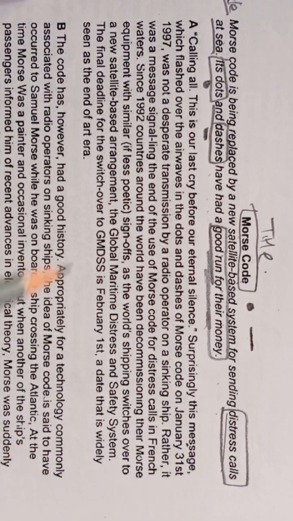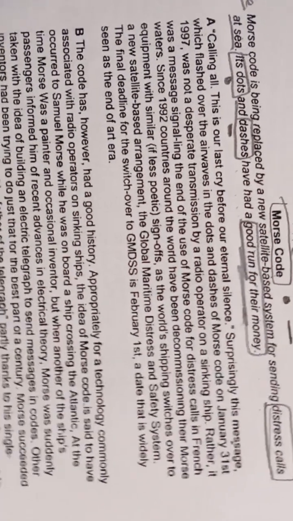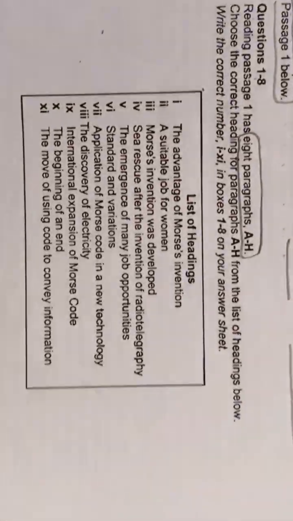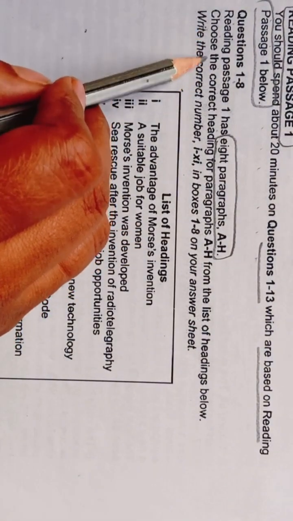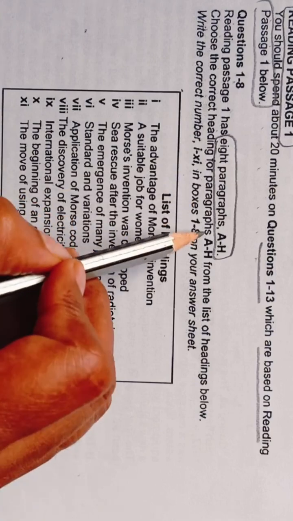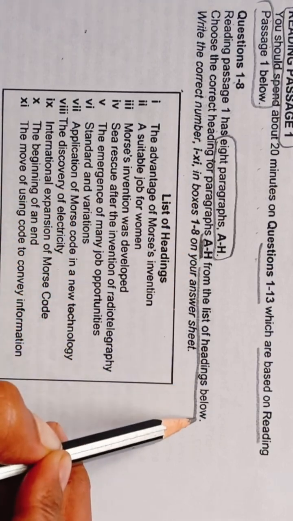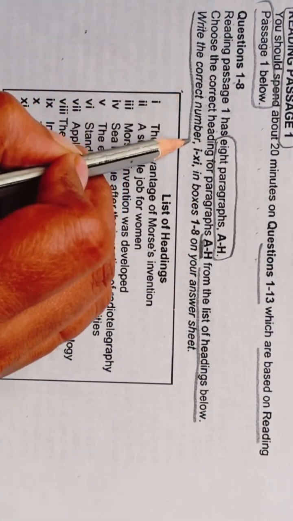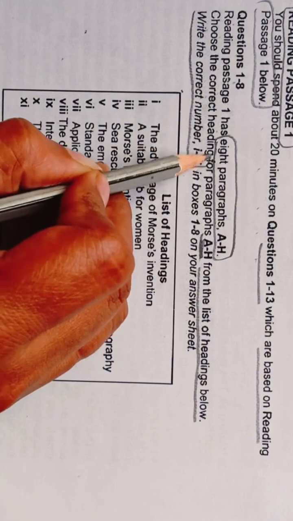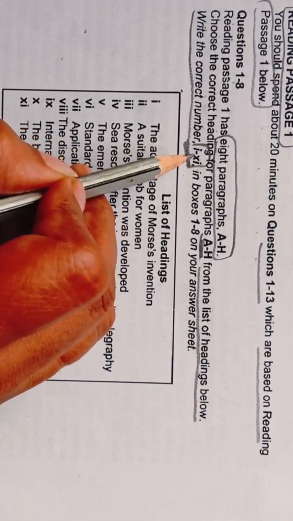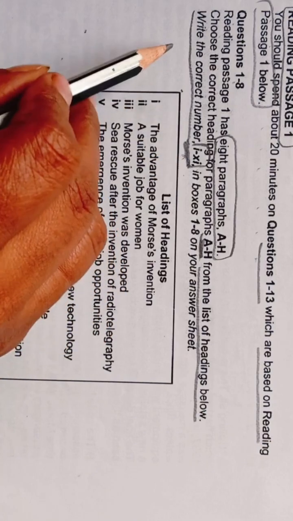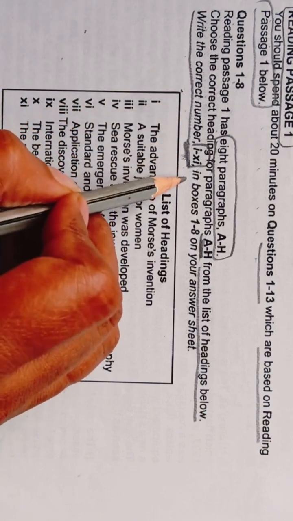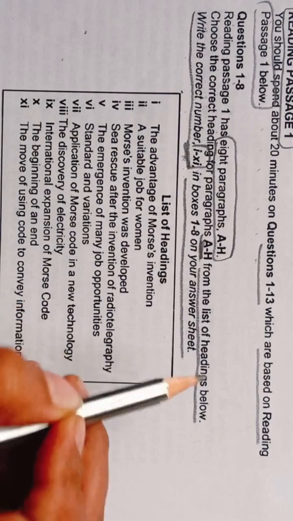Before reading our paragraph, let's see the type of question first. Initially we have seen this list of headings. Choose the correct heading for paragraphs A to H from the list of headings below. Write the correct number, 1 to 11. These are Roman numerals, and we have to write these Roman numerals in our answer sheet, in boxes 1 to 8.